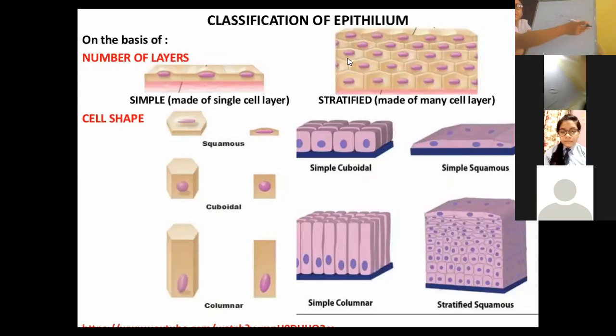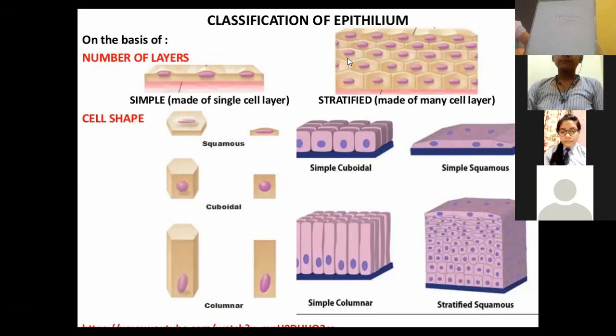The epithelium tissue can be differentiated, can be classified on this basis. Now, what is the criteria to differentiate? The first criteria is arrangement of layers. Why and how have we been able to differentiate that there are 5 types of epithelial tissue?